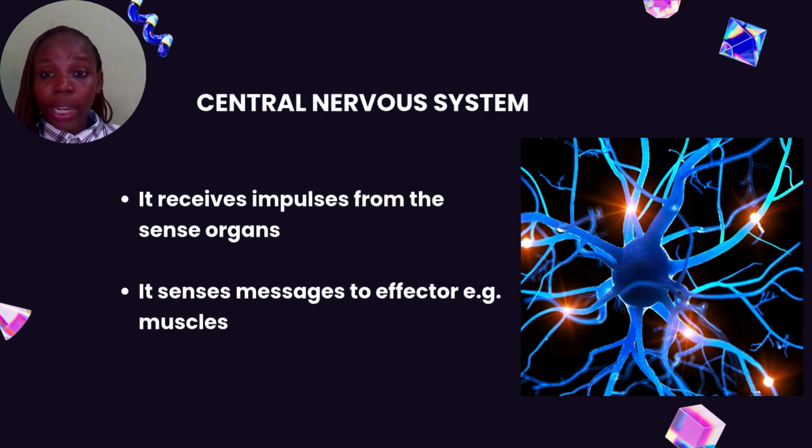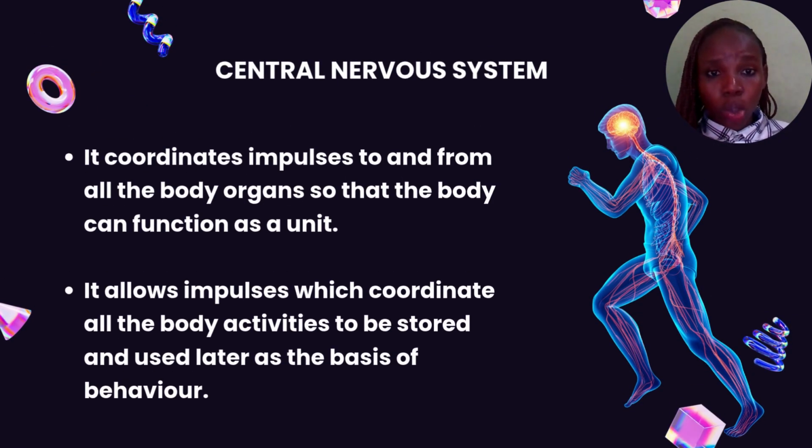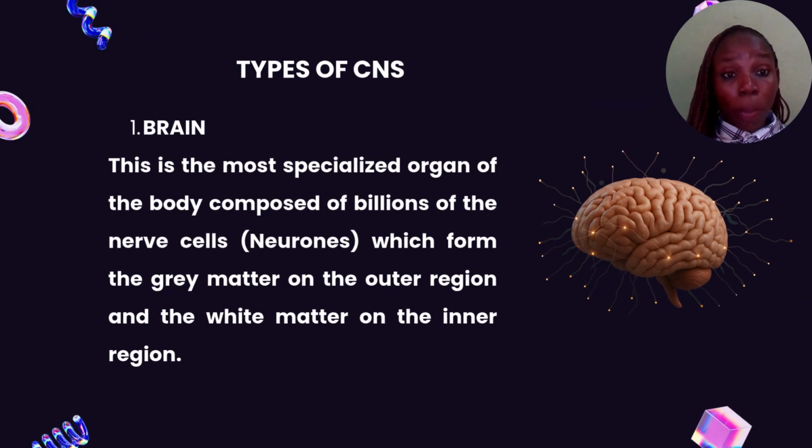An example of the effector is the muscles. It coordinates impulses to and from all the body organs so that the body can function as a unit. It also allows impulses which coordinate all the body activities to be stored and used later as the basis of behavior.